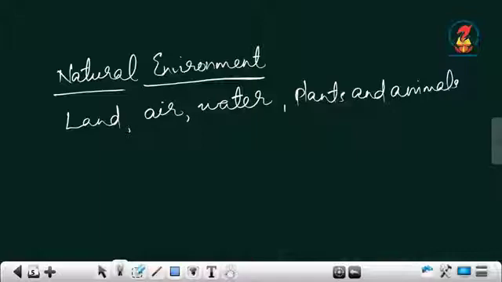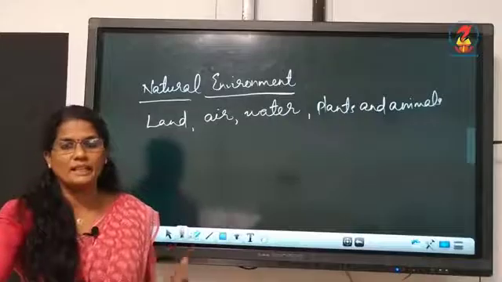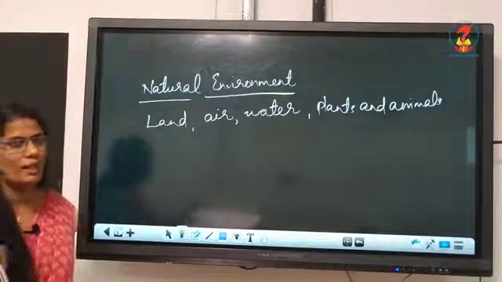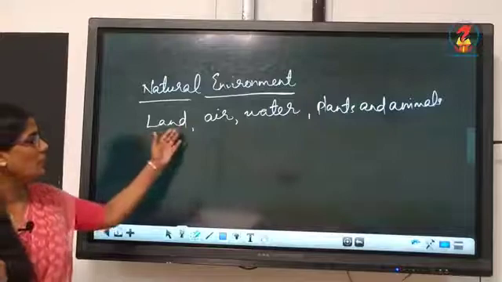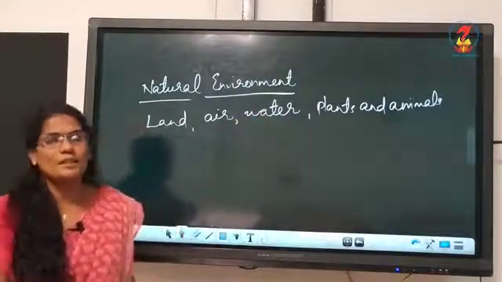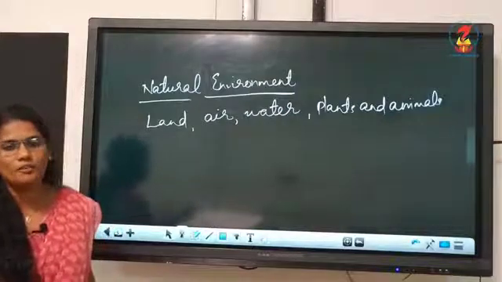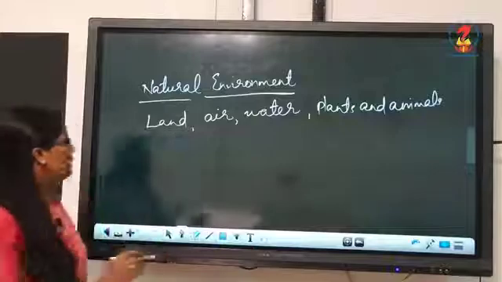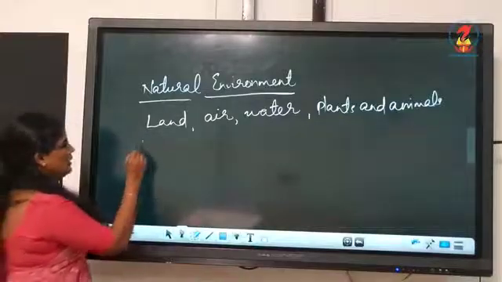Land, water, air, plants and animals comprise the natural environment. Now we can say the terms as lithosphere, hydrosphere, atmosphere and biosphere. Lithosphere, atmosphere, hydrosphere and biosphere. These are called the major domains of Earth. Okay, major domains are lithosphere, land is known as what?